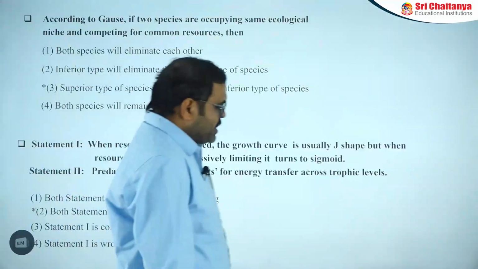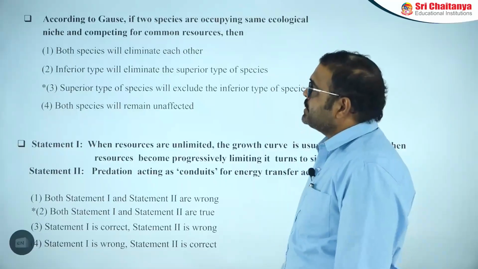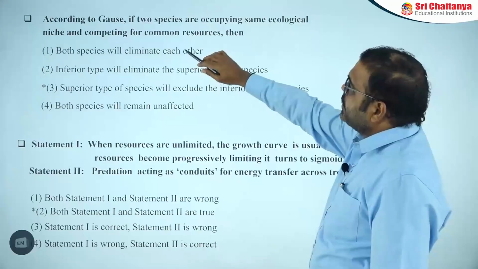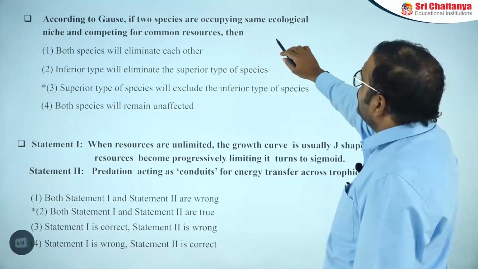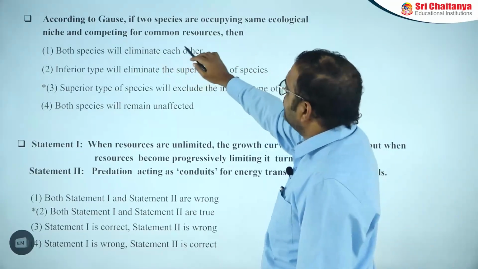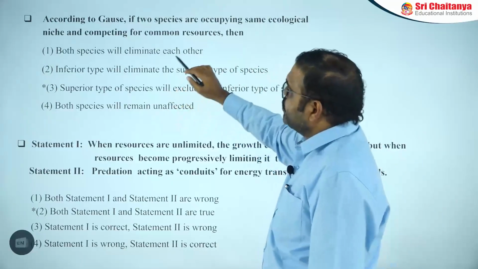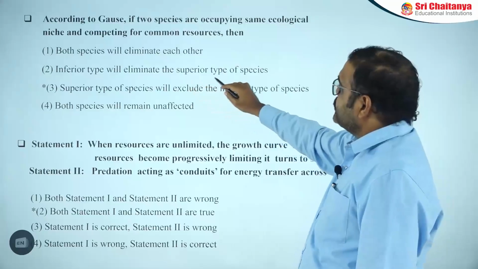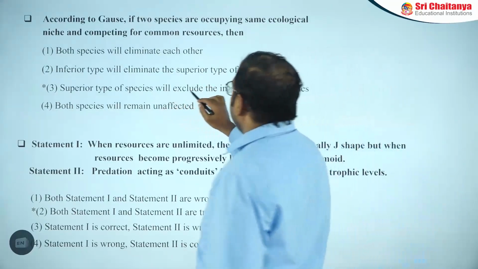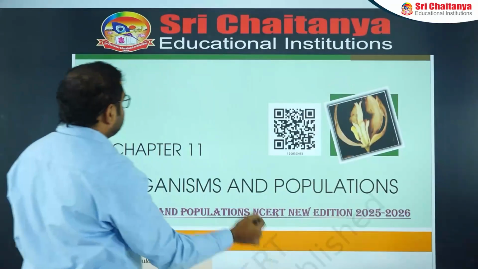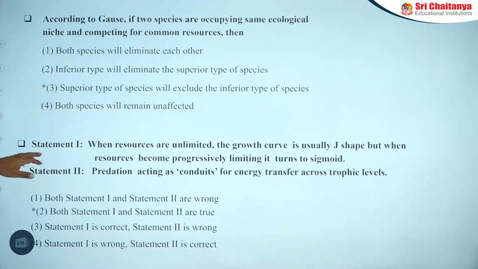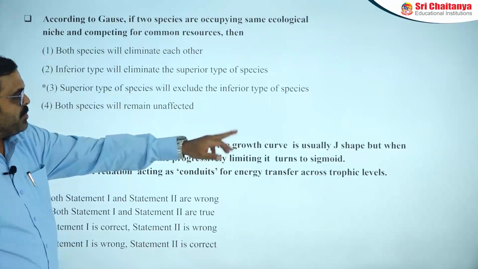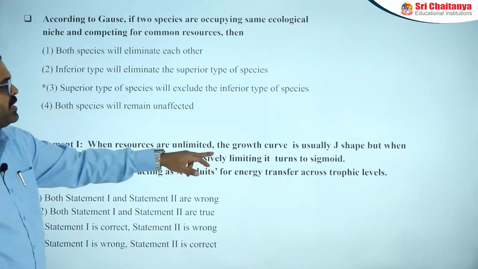Okay. Dear students, let us observe some of the important bits regarding organisms and population. According to Gause, if two species are occupying the same ecological niche and competing for common resources, will both species eliminate each other? No. The superior type of species will exclude the inferior type of species, that is the correct one. Then next, another question. When resources are unlimited, the growth curve is usually J-shaped, but when the resources become progressively limited, it turns sigmoid.